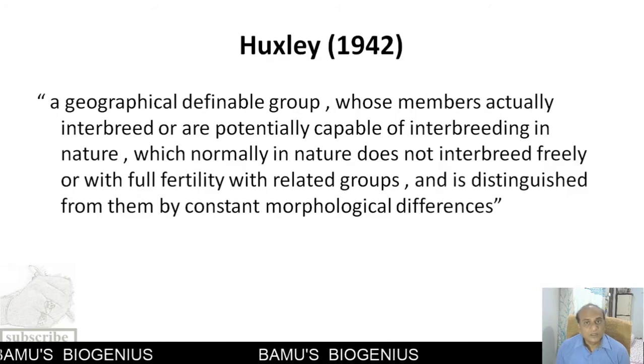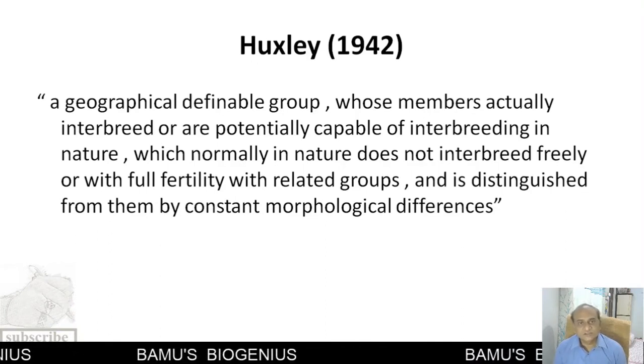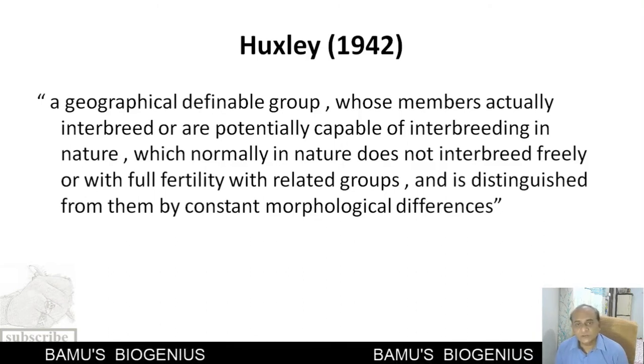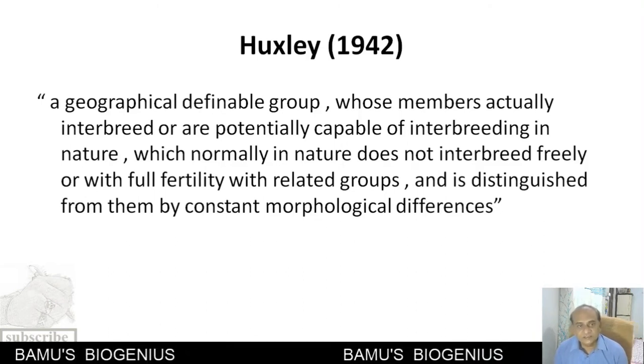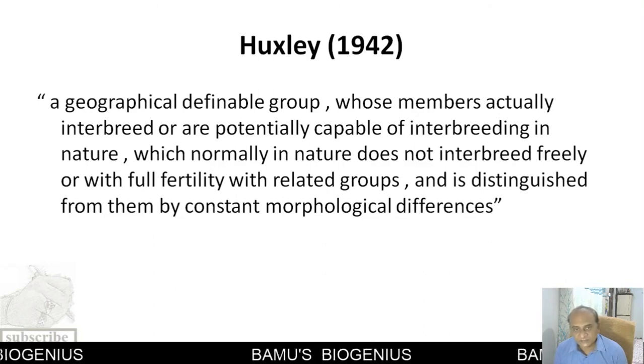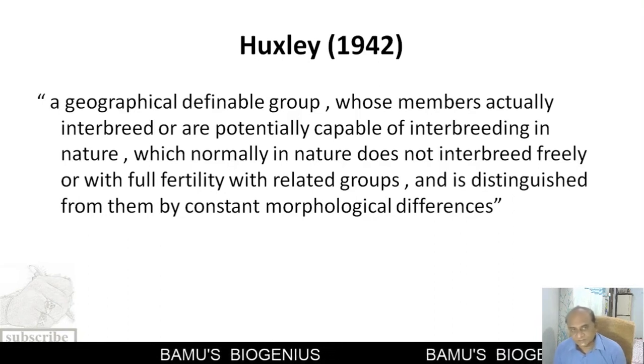Now, Huxley in 1942 also added another thing into the definition of a species. According to him, a species is a geographically definable group whose members actually interbreed or are potentially capable of interbreeding in nature, which normally in nature does not interbreed freely or with full fertility with related groups and is distinguished from them by constant morphological differences.